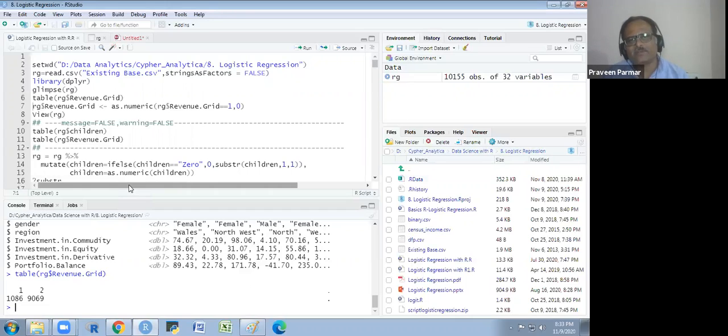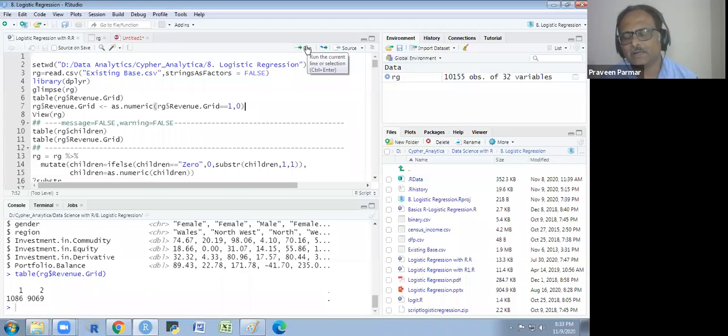Because very few purchase something in this sort of revenue grid. So this would be our actual one later on, and we will convert 2 into 0, which is no. Got it? So what we are doing is revenue grid as dot numeric, revenue grid equal to 1. Other values are 0, and revenue grid equal to 1 would be 1, and others would be 0. Got it?